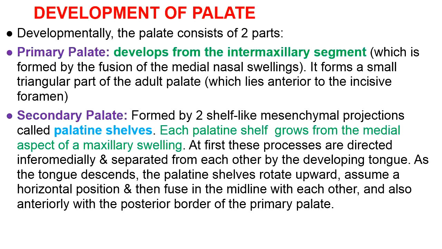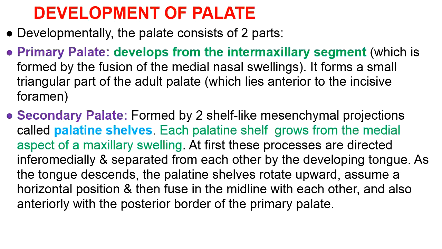The secondary palate is formed later, and that is why it is called secondary. It is formed by two horizontal, shelf-like mesenchymal processes derived from maxillary swellings, and they are called palatine shelves.